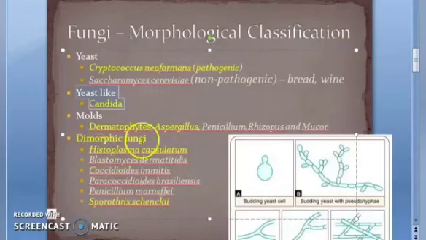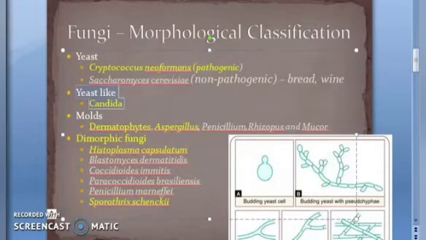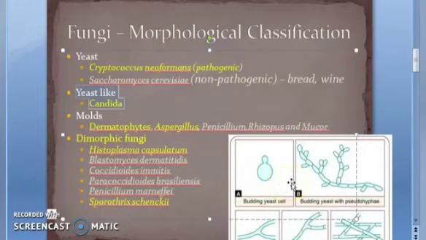Now, Candida, yeast-like: the bud remains attached to the mother cells, elongates, and undergoes repeated budding to form chains of elongated cells known as pseudohyphae. So they are yeast-like. They can be differentiated from true hyphae as they have constriction at the septa and bear septa even at branching points.